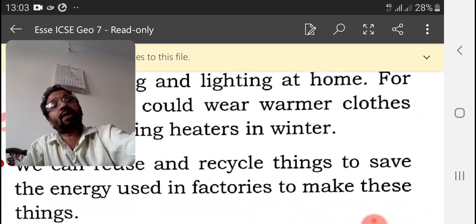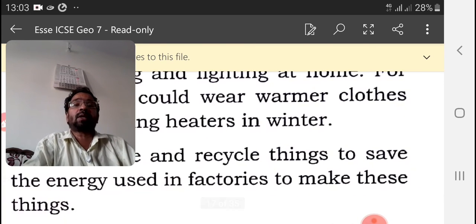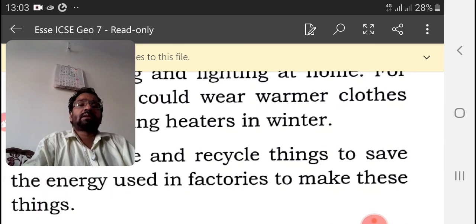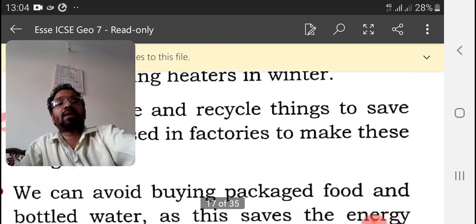We can use it again. Why should we spend more money, waste more resources, and spoil the soil? Don't make soil pollution, don't make air pollution. So reuse and recycle, and save the energy used in factories to make these things.